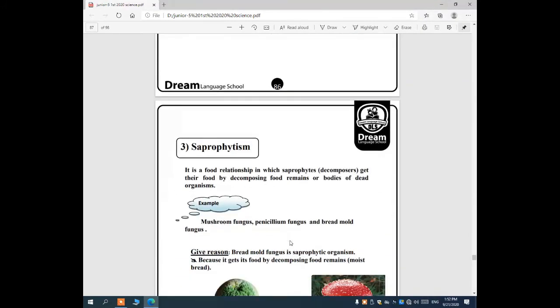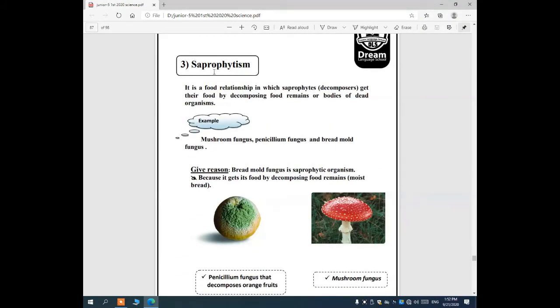Now let's complete number 3. Saprophytism. Saprophytism is a food relationship in which saprophytes, which means decomposers, get their food by decomposing food remains or dead bodies. So saprophytism is related to decomposing food remains. They eat the food remains, like mushroom fungus, penicillium fungus, and bread mold fungus.